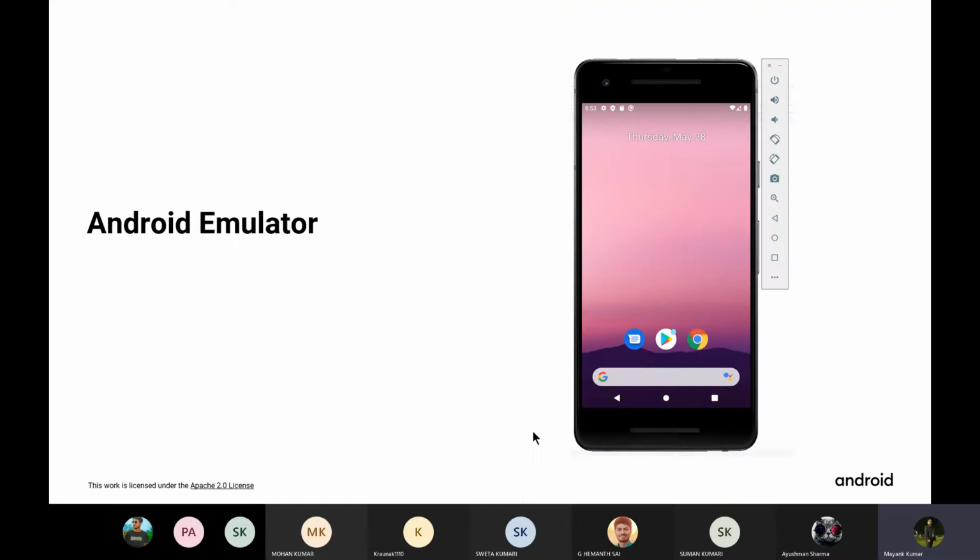Also, you will be using an Android emulator for testing your Android apps. However, you can use your own Android device for testing Android apps as well.